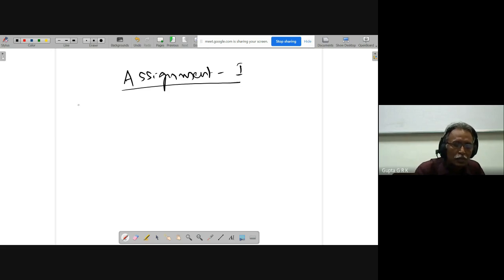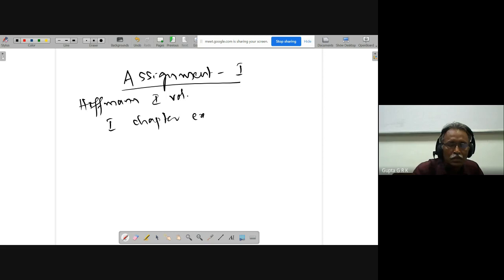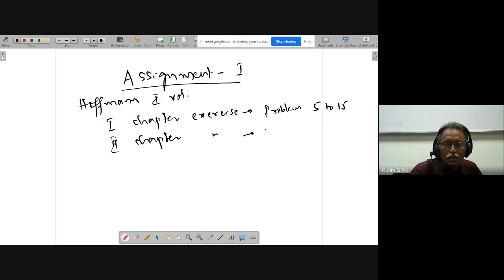Hoffman book. First volume and first chapter, exercise problems 5 to 15, and second chapter, exercise problems 1 to 10.